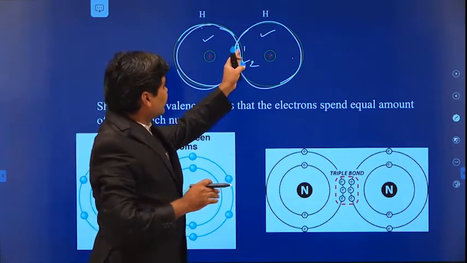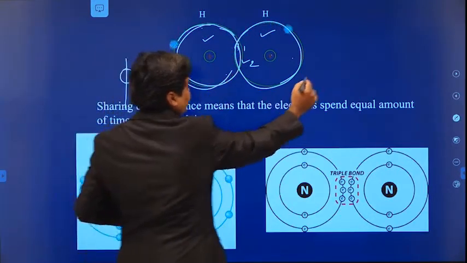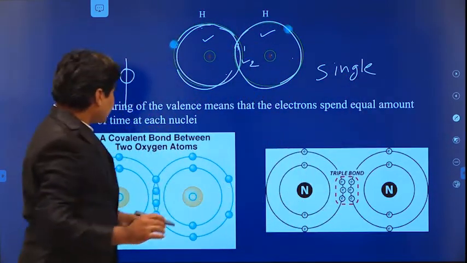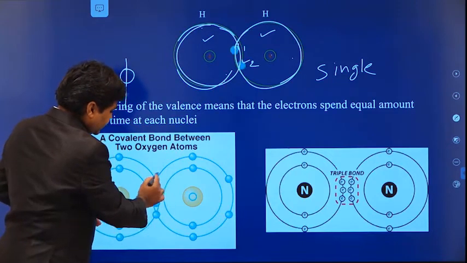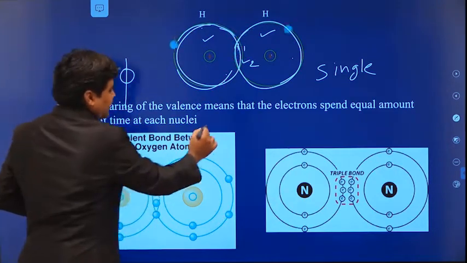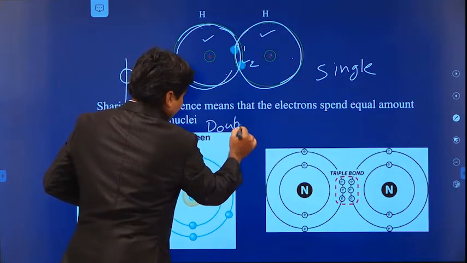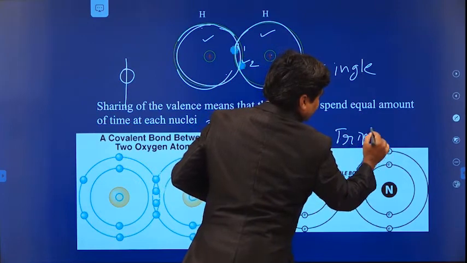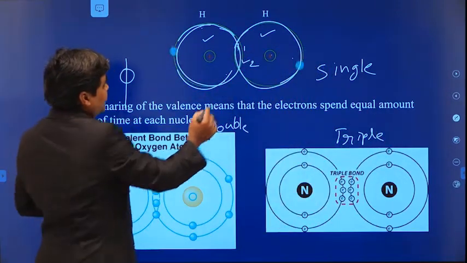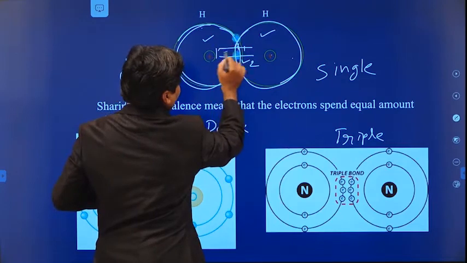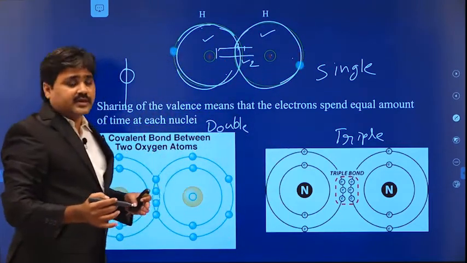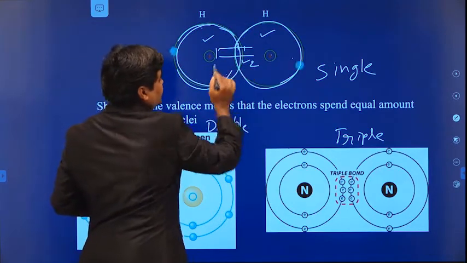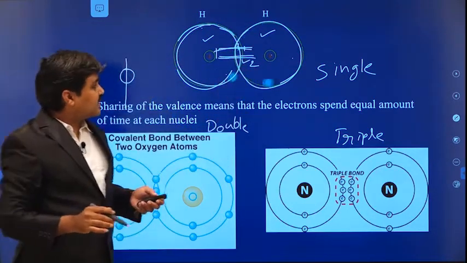Because only one valence electron is shared here, this is called a single bond. This is called a double bond, because here 2 valence electrons are shared, as in oxygen. In nitrogen, since 3 valence electrons are shared, this is called a triple bond. Here the bond forms only in a particular direction, not in any other direction, so this bond is said to be directional in nature.